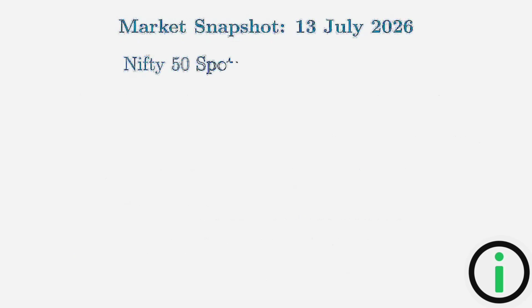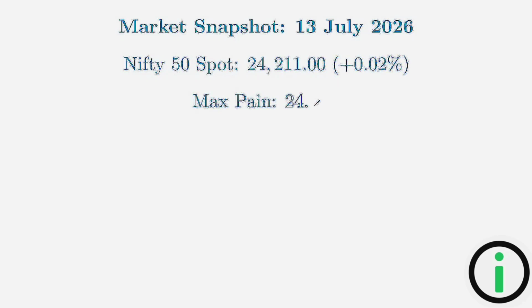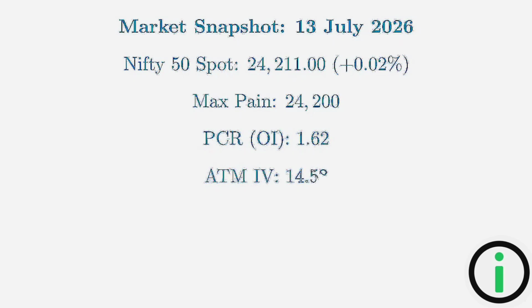Let's start by looking at the market snapshot and major metrics. Nifty 50 spot is 24,211, up 0.02%. Max pain is 24,200. Put-call ratio based on open interest is 1.62. At the money, implied volatility is 14.58.